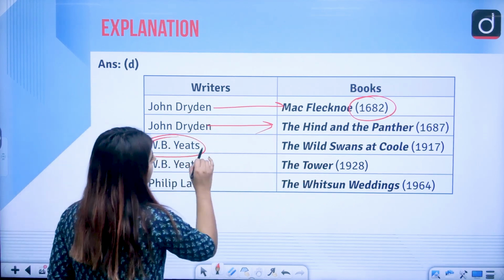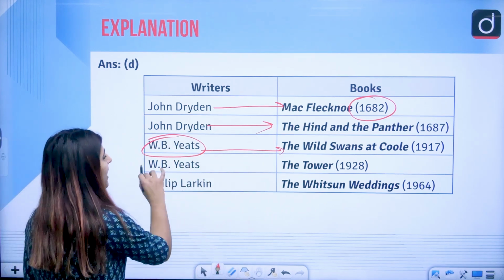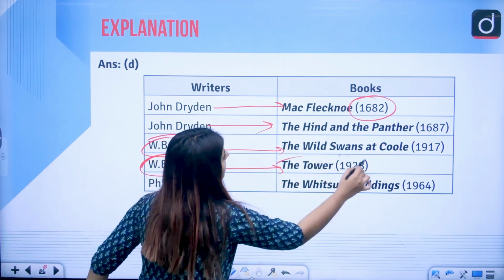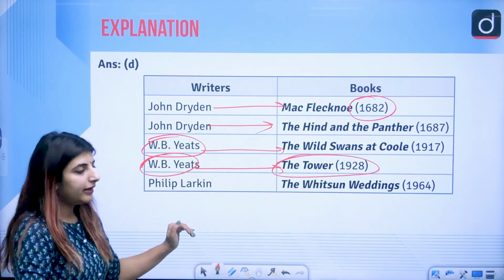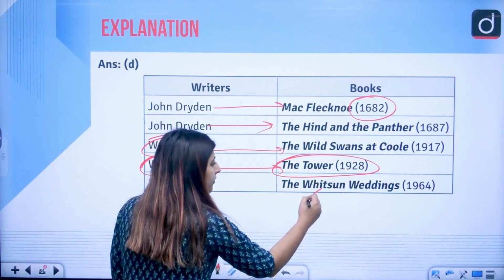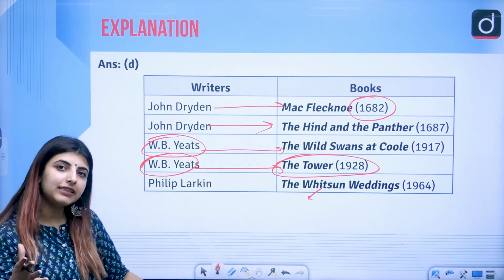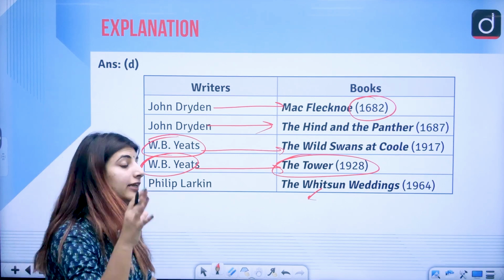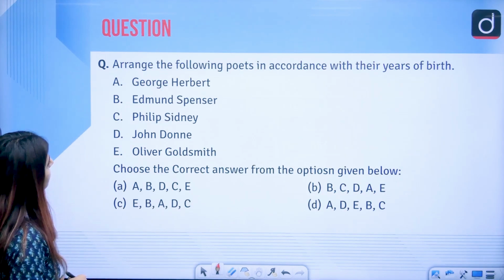W.B. Yeats, The Wild Swans at Coole, 1917, and Yeats's The Tower, written in 1928. Philip Larkin, The Whitsun Weddings, written in 1964. This work in itself is very prominent. This collection of poems, The Whitsun Weddings, is also really important, and it itself is also a poem, correct?